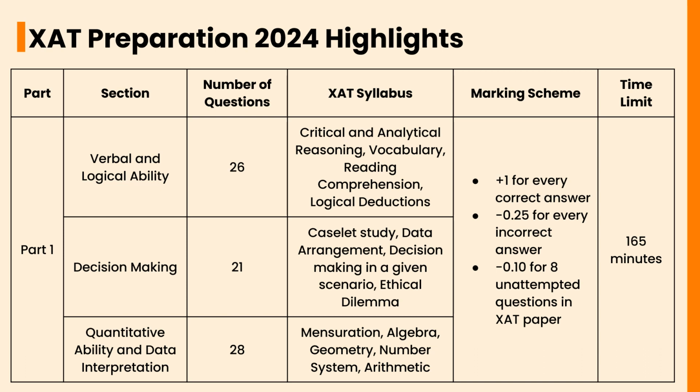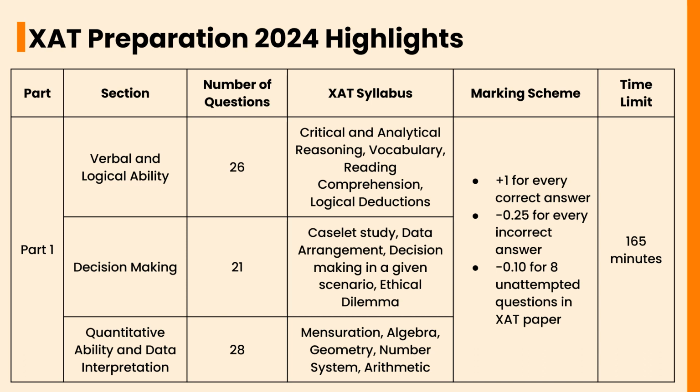Decision making consists of 21 questions. The important topics are caselet study, data arrangement, decision making in a given scenario, and ethical dilemma. Quantitative ability and data interpretation consist of 28 questions. The important topics are mensuration, algebra, geometry, number system, and arithmetic.